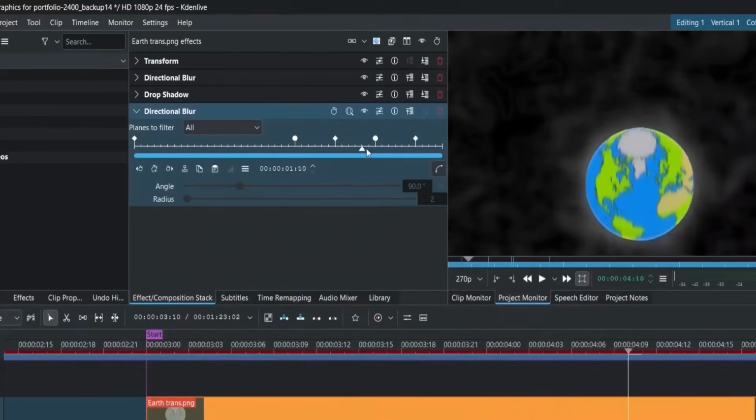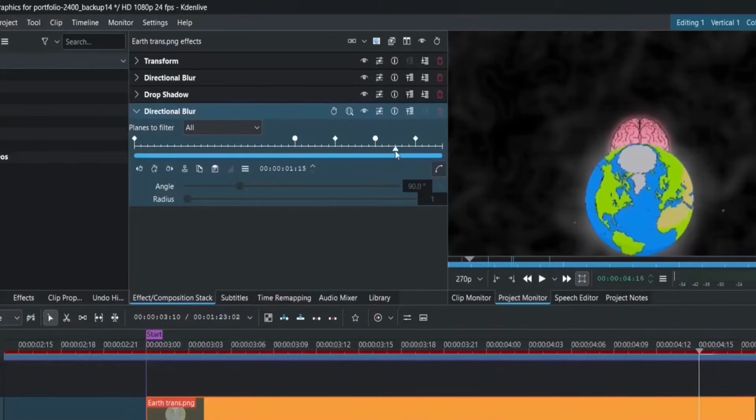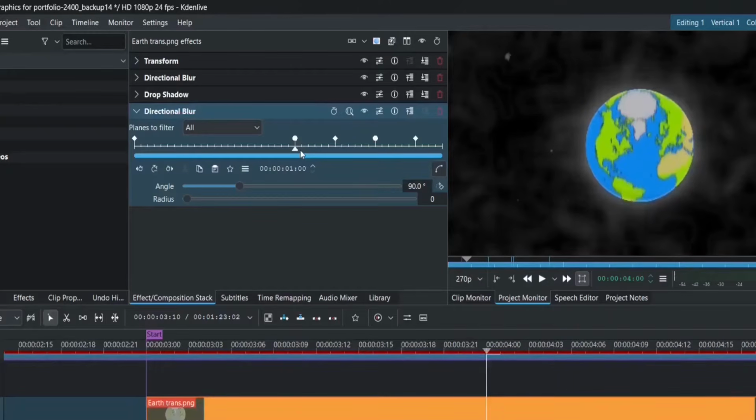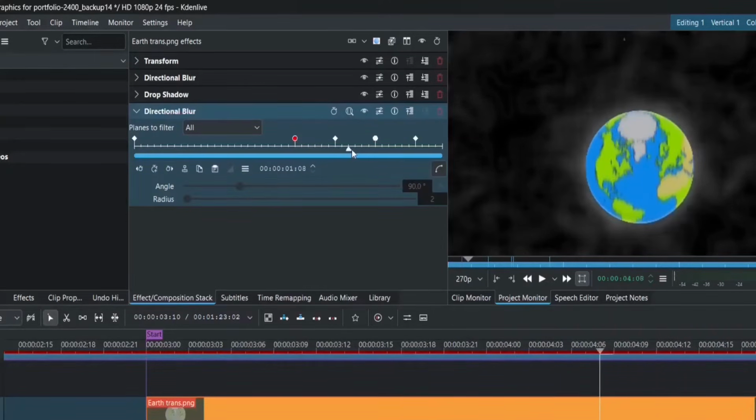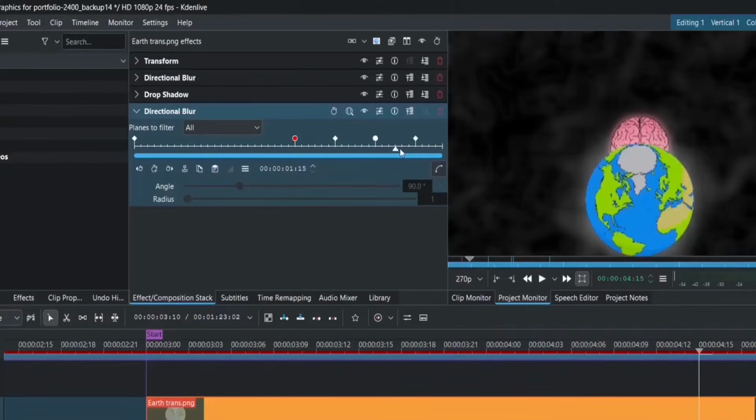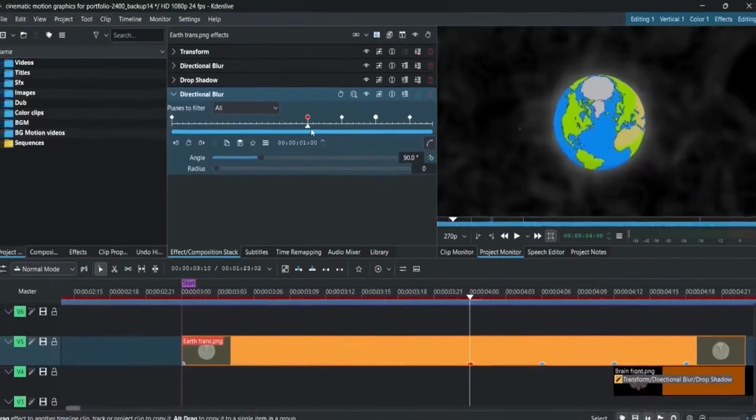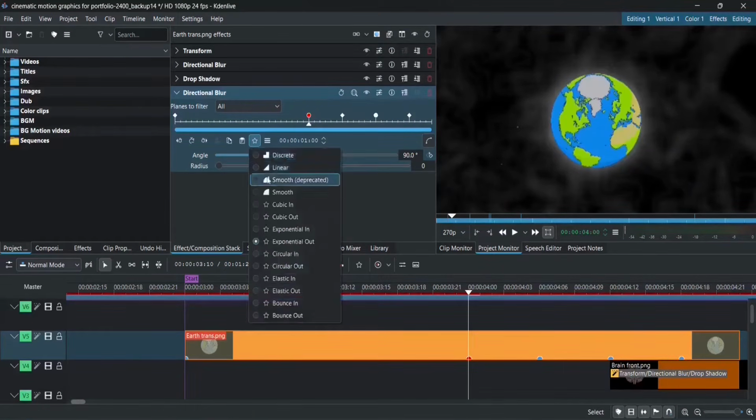Just added a keyframe to match the movement with the Earth's motion. I added a keyframe from the start of the second half, then the next 3 keyframes at intervals of 6 frames. All keyframes of this directional blur effect are fixed at 90 degrees because their job is just for vertical motion.